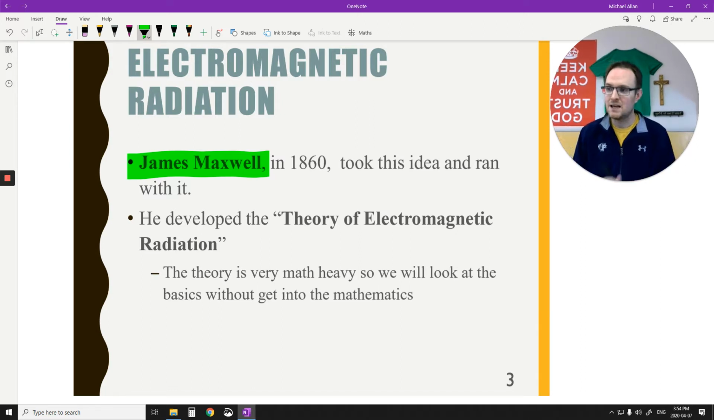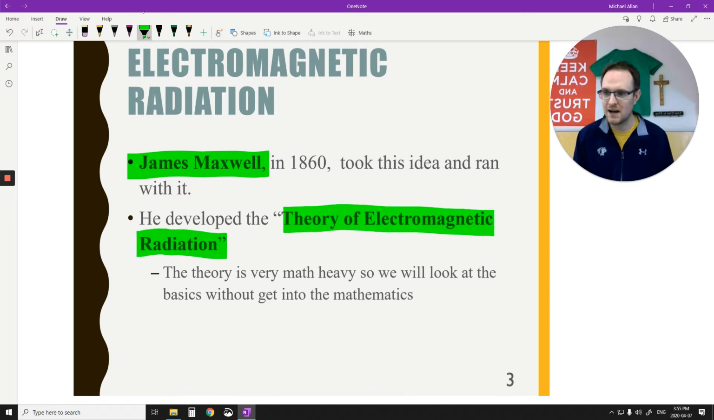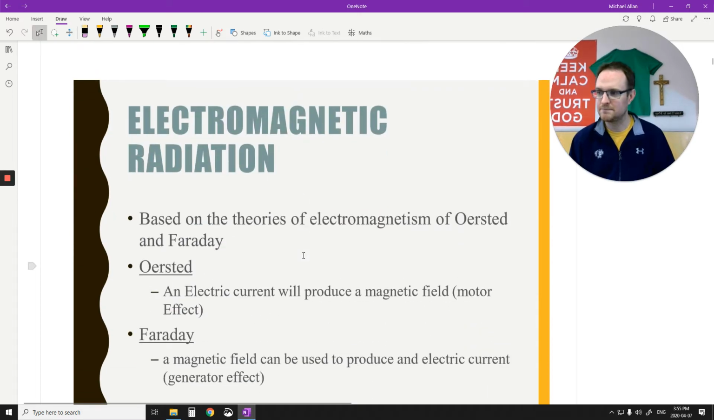And again, he was very good at math. He took all this idea and ran with it. He developed this whole theory of electromagnetic radiation. It's very math heavy. We're not going to be talking too much about the math. We're just going to be talking about the predictions of his theory. So let's go into the predictions.